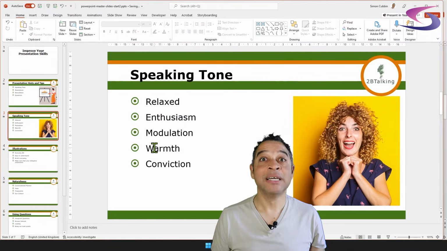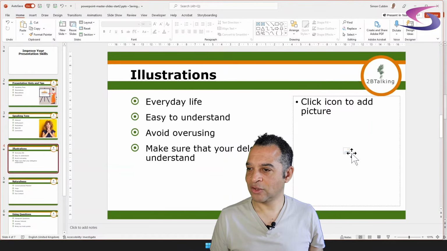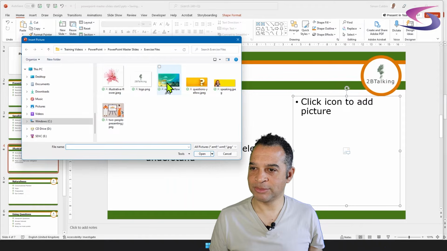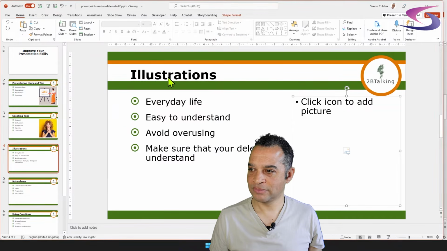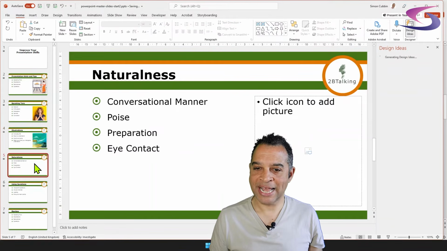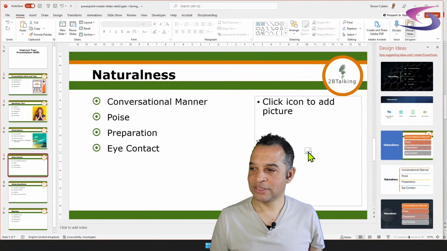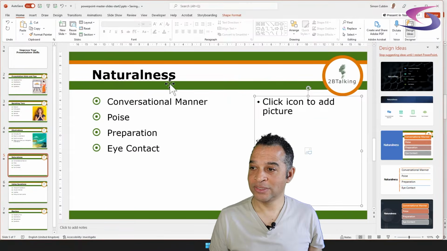Brilliant. Let's do illustrations. So click on the illustrations. That's the 4th one. Click on this icon just here, and for illustrations, I'm going to use this natural flow JPEG picture. I think everything should work well for that. That's fine. Let's go to the naturalness, slide 5. Okay, click on this one just here. And then actually this one, I do apologize, is going to be natural flow.